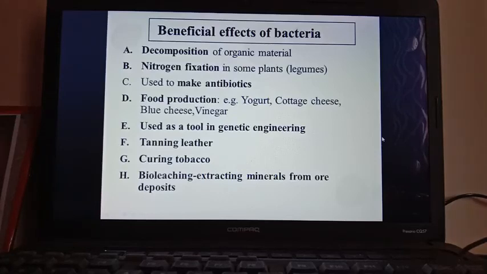In that process also bacteria are helpful. Some useful bacteria also live in our intestine, mainly the large intestine, and produce so many vitamins like vitamin C, B12, all these. So you can see here so many beneficial roles for bacteria.